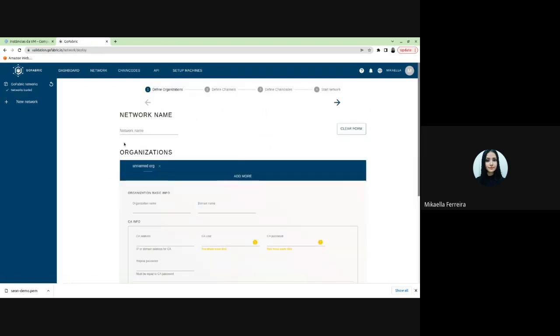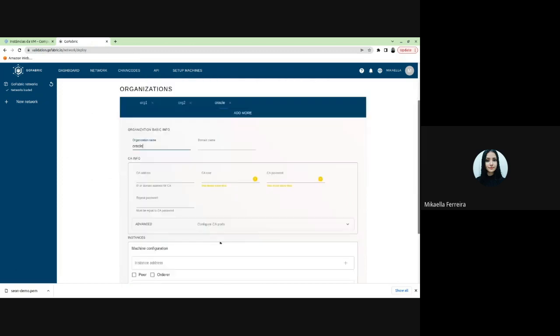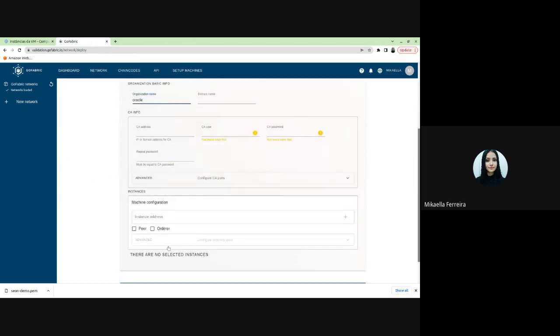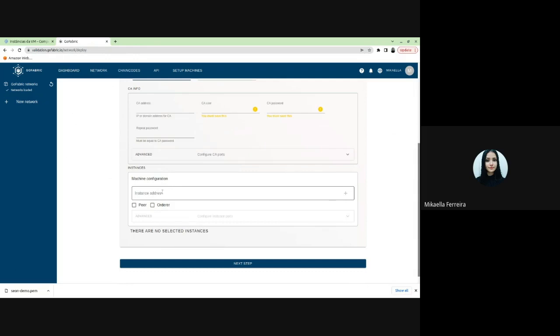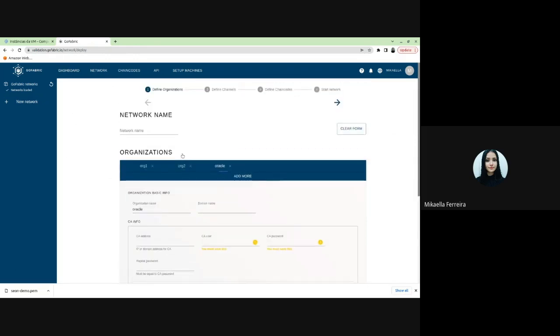And then we define the organizations, org1 and org2, and also the Oracle. And we put the IP address of the machines created for each one of them in this field. The next step is to create the channel.